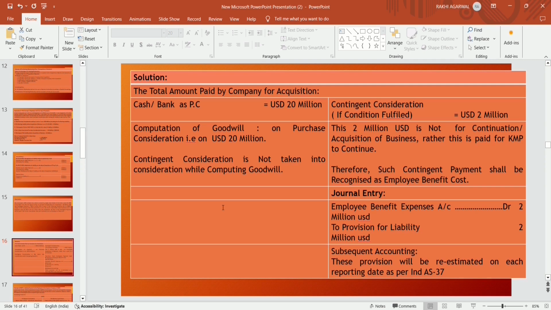So the journal entry becomes: employee benefit expense account debit 2 million USD, to provision for liability 2 million USD. For subsequent accounting, this provision for employee benefits is to be re-estimated on each reporting date as per Ind AS 37.